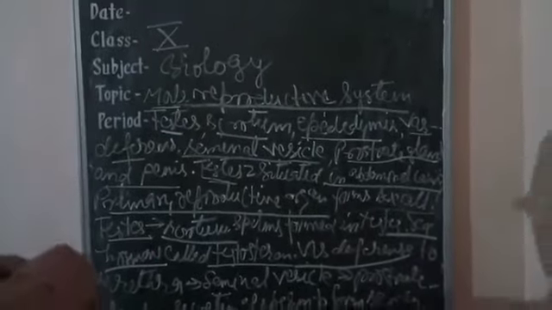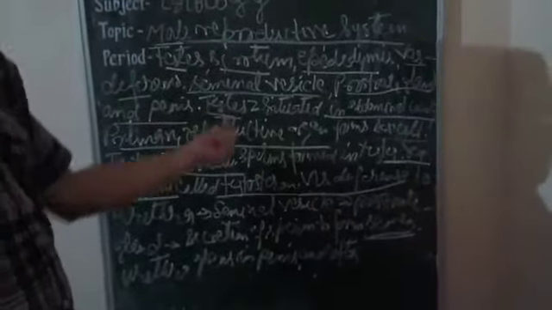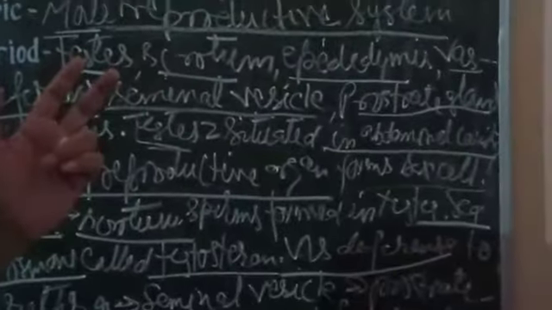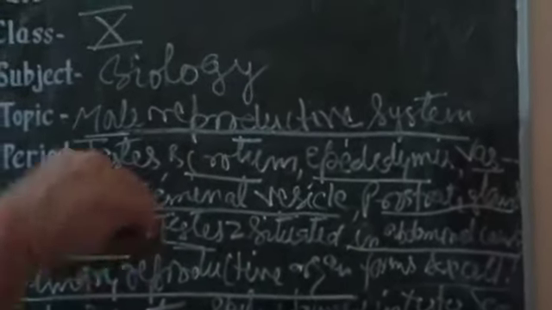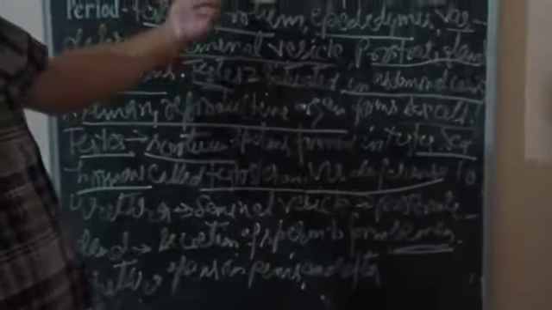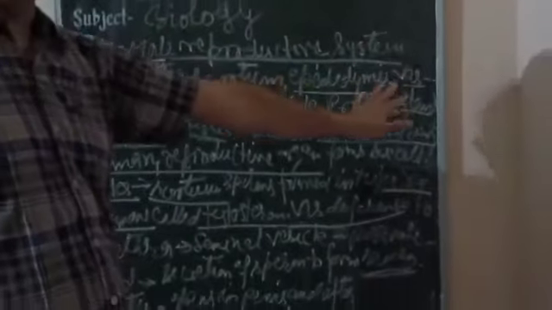My dear children, you will read all the organs which are involved in reproduction, and next day we will study about female reproductive systems.